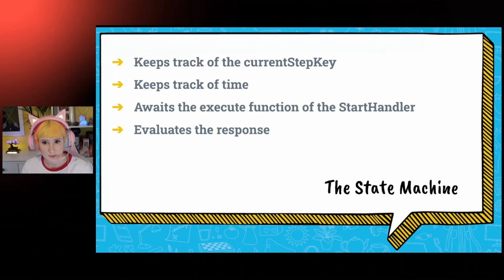So what the game state machine is going to do is it's going to keep track of the current step key. This is whatever string we use to define the names of the steps within the game. It's going to keep track of time. It's going to await the execute function of the start handler, and it's going to evaluate the response that it gets.